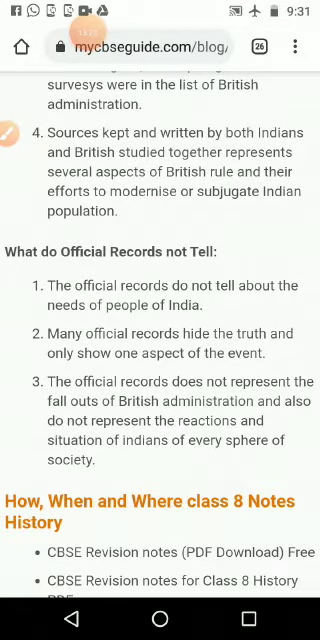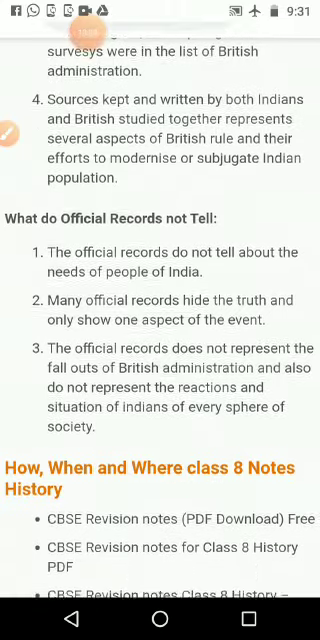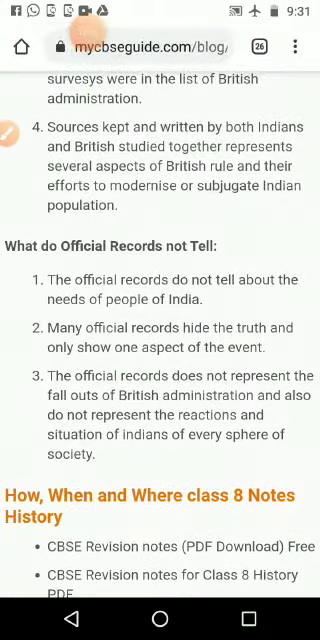The official records do not represent the fallout of British administration, and also do not represent the reactions and situations of Indians in every sphere of society. In official records, they won't keep it whenever they become a failure in front of Indians, as well as what reactions or responses they got from Indians. Things like that they won't keep in the record.